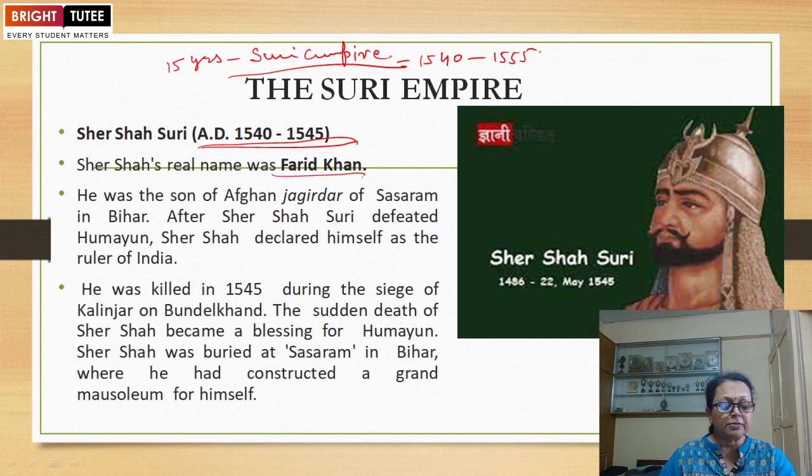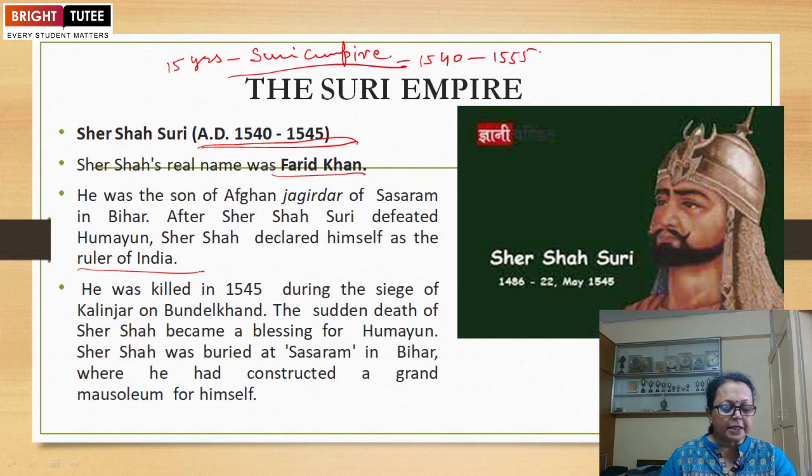He was the son of an Afghan Jagirdar of Sasaram in Bihar. He was actually the son of a Jagirdar, and this Jagirdar was from Bihar. His father had the Jagirdari of Bihar. His ambition led him to conquer more and more territories and build a strong army. After Shershah Suri defeated Humayun, he declared himself the ruler of India.